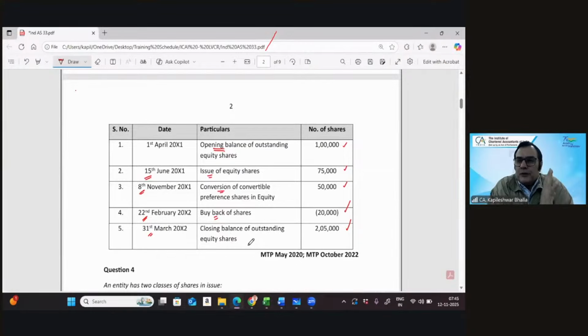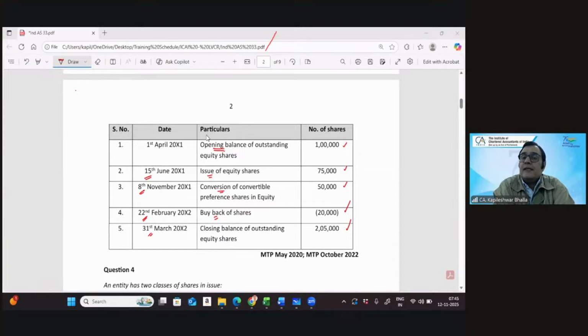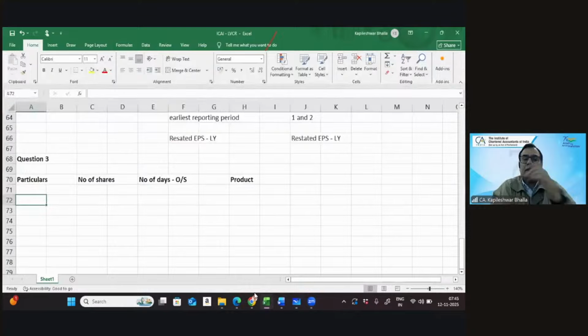Now, I want you to give me the first block because I think that's very important and crucial. Undoubtedly, my block will start from the 1st of April, and on 15th June, there has been issue. So would you like to tell me you're going to create the block number 1 from which date to which date? 1st April to 15th June or 1st April to 14th June? I think that is a pertinent question. And that's rightly given, absolutely, 14th June. So let's make the blocks. So we can say it is 1st April to 14th June.